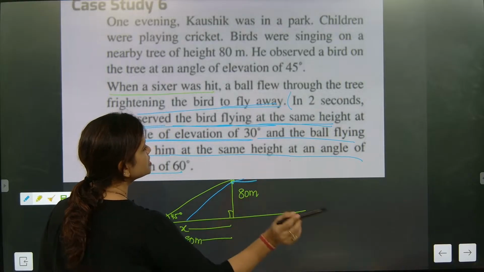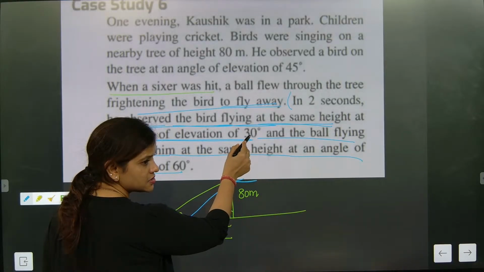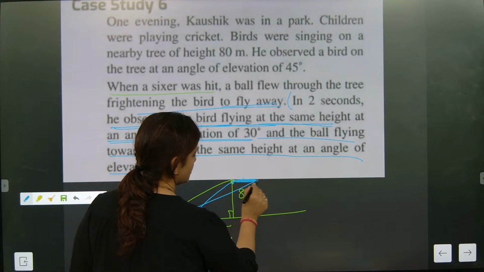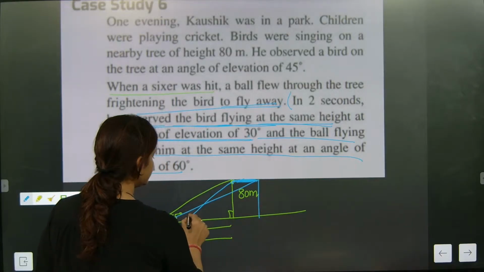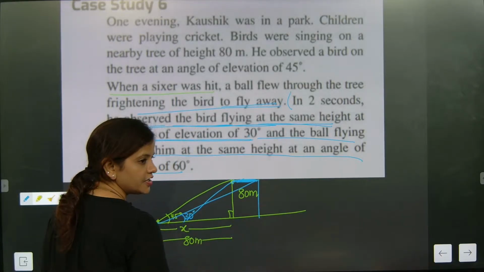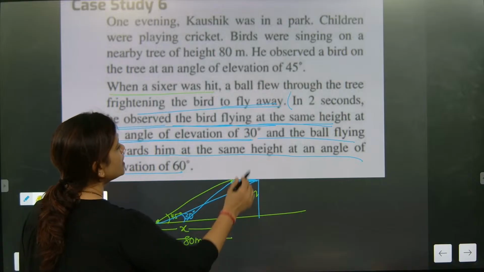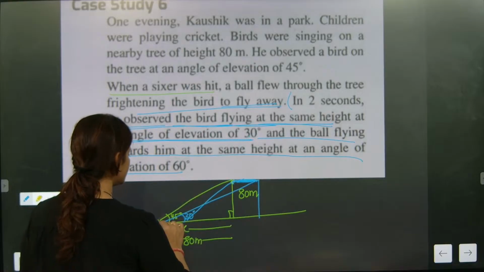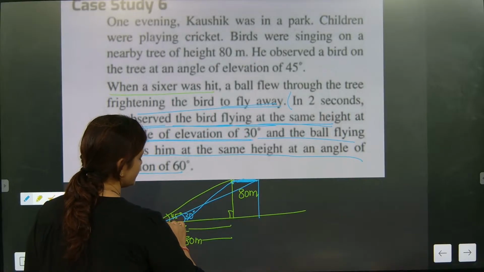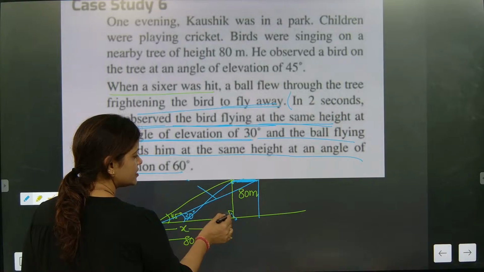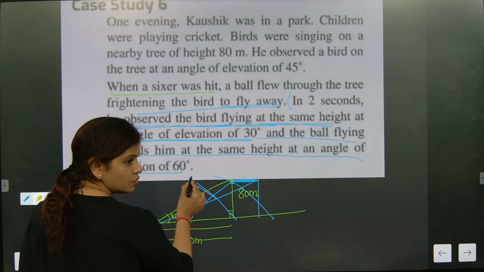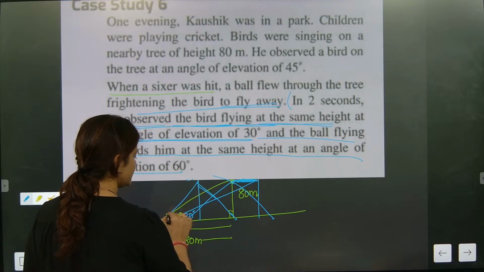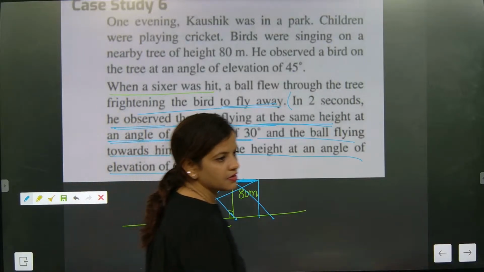See, first the bird is going away, then only it is coming as 30 degree, at the same height. Got it? And the ball is flying towards him at the same height at an angle of elevation of 60 degree. So now the ball is coming towards him. That means the ball is coming like this. The ball tried to go to the bird's side, and it is making an angle of elevation of how much? 60 degree. Did you understand it?